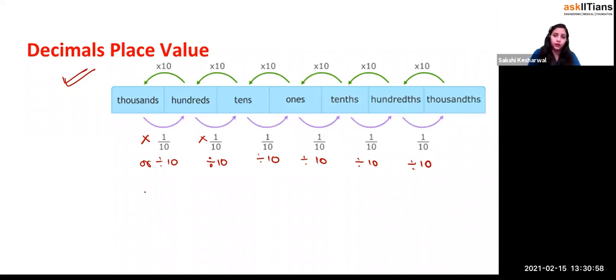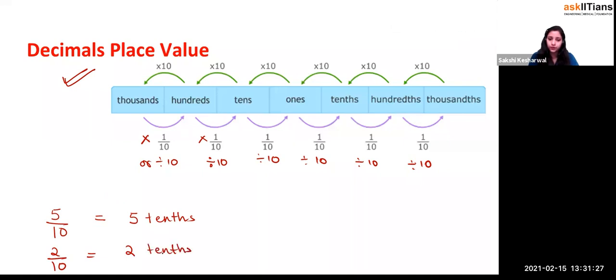Now let's think about if I write 5 by 10, it means what? I have divided the stuff into 10 equal parts and taken 5 parts. So can I write this as 5 tenths or not? Yeah, 5 tenths, yes or no? If I write 2 by 10, it means I've taken 2 parts of the 10 parts, that is known as 2 tenths, right?